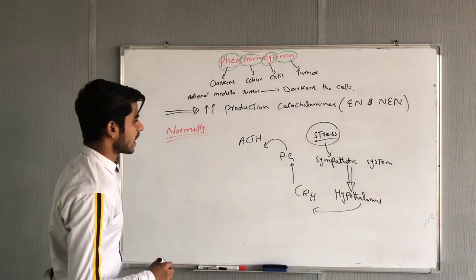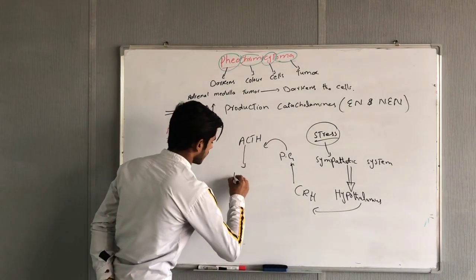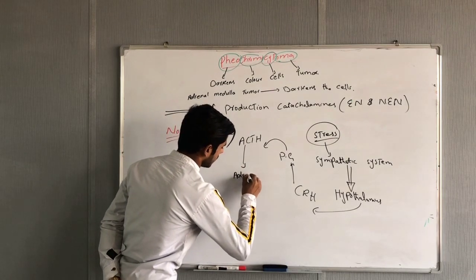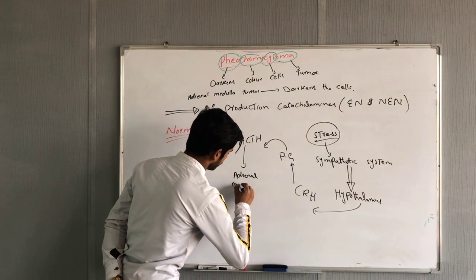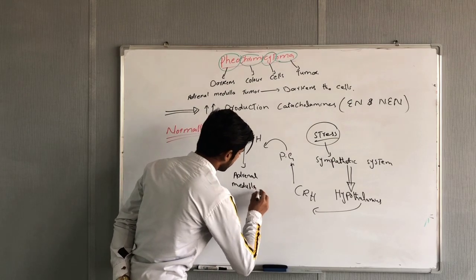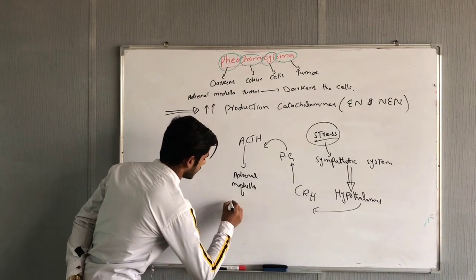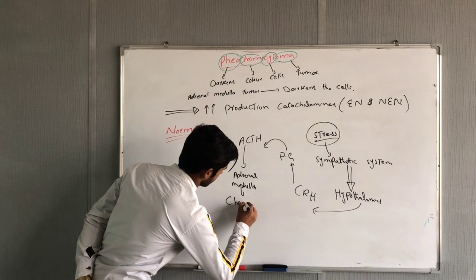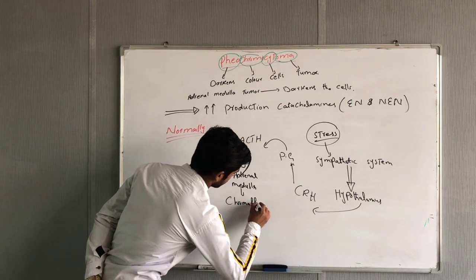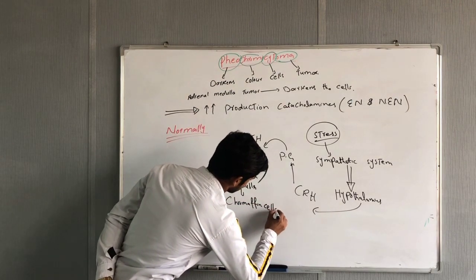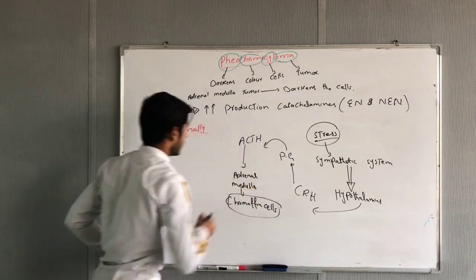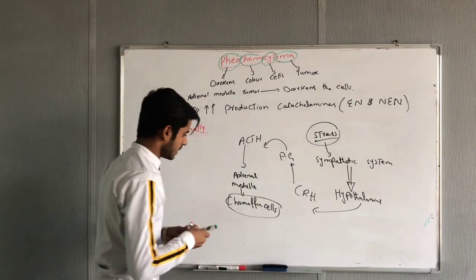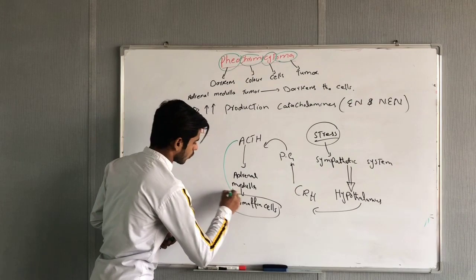Then ACTH will act on the adrenal medulla, and in the adrenal medulla, cells are present named chromaffin cells. Basically, this ACTH will cause stimulation or activation of chromaffin cells.